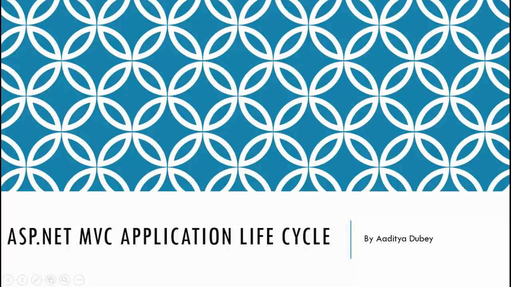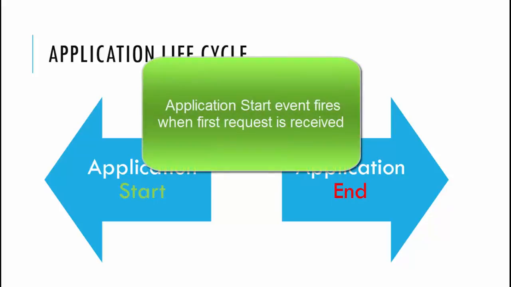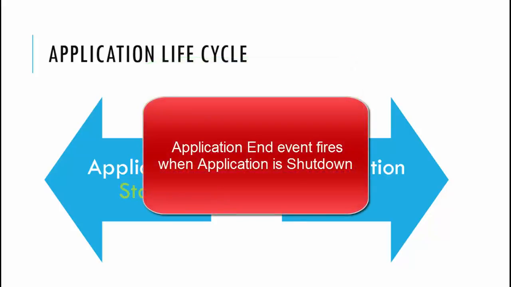Now, the ASP.NET MVC application lifecycle contains two application-level events that are associated with the start and end of the application. The Application Start event fires when the application is brought to life by the very first request of the application. Let me emphasize it again: Application Start fires when the application is brought into life by the very first request. Whereas, as you can easily guess, the Application End event is fired when the application has been shut down.